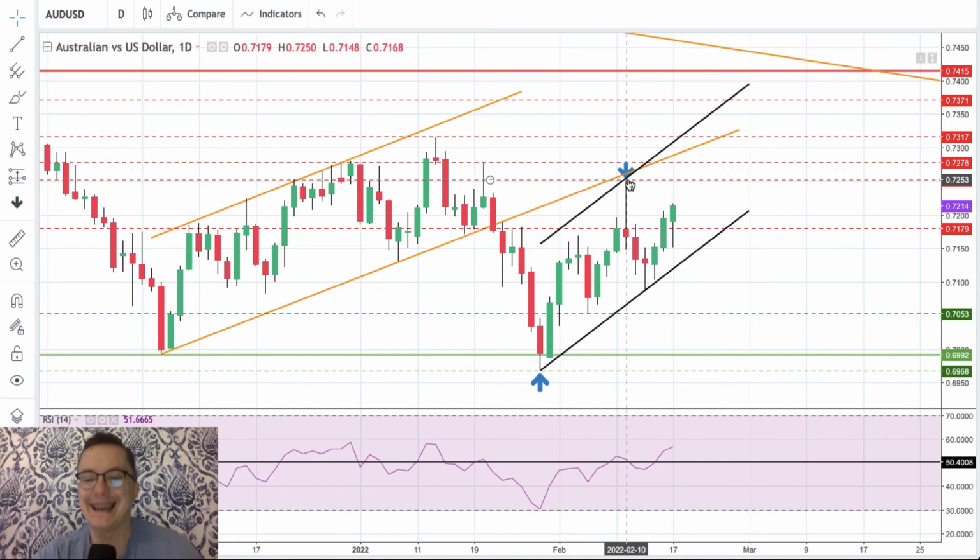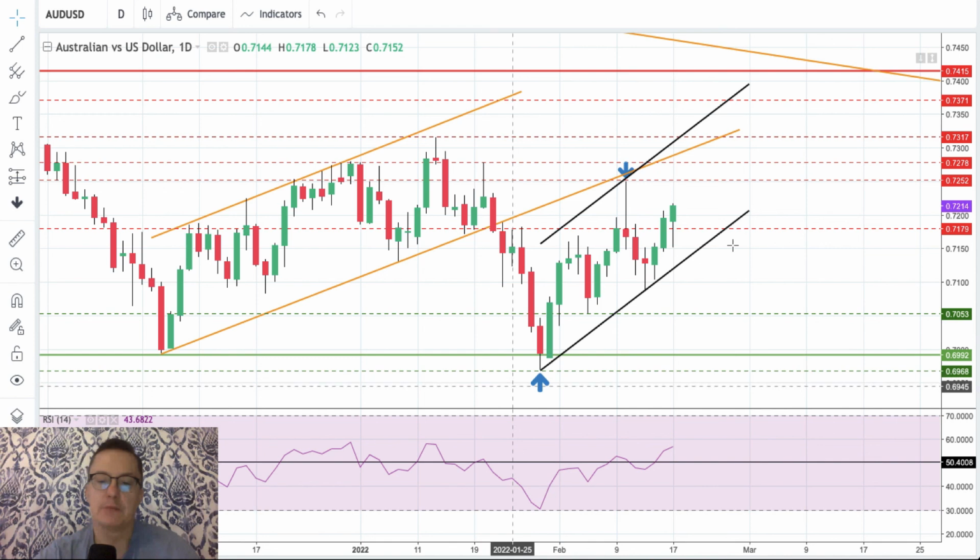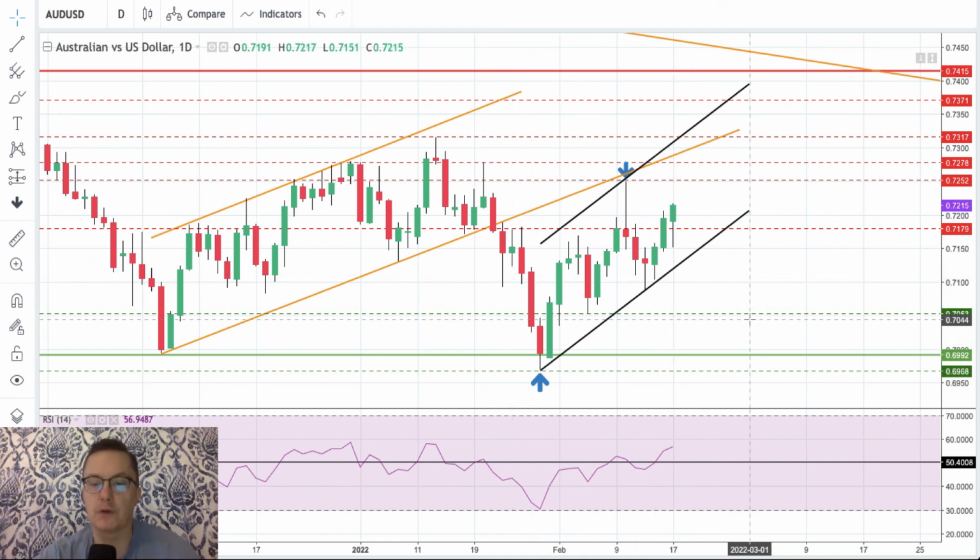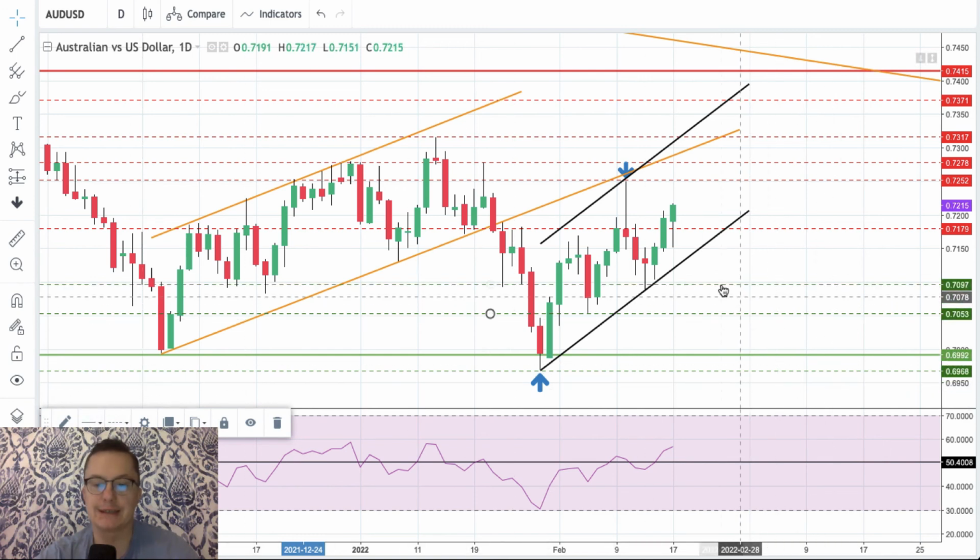However, if again the market is capped at 7,252, that might make a kind of double rejection pattern, and then we can reverse, break below the lower black channel line, and then go of course lower. So that's the scenario.